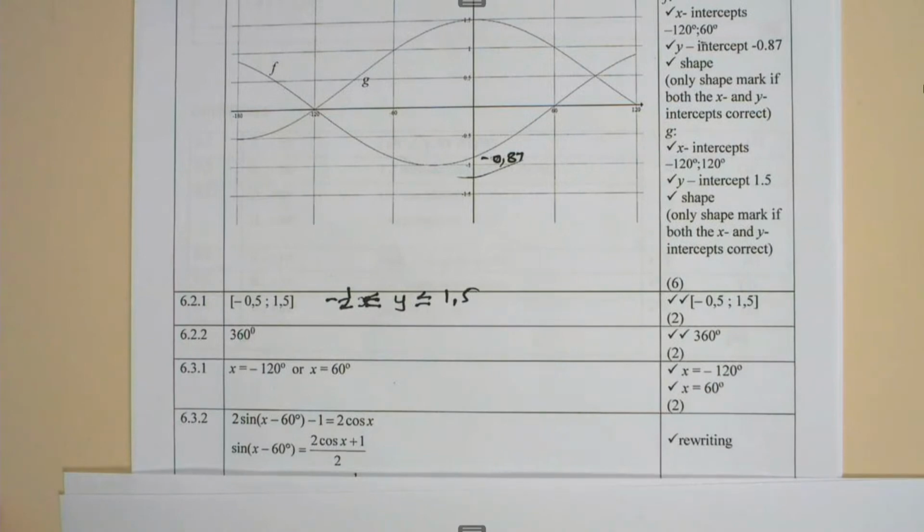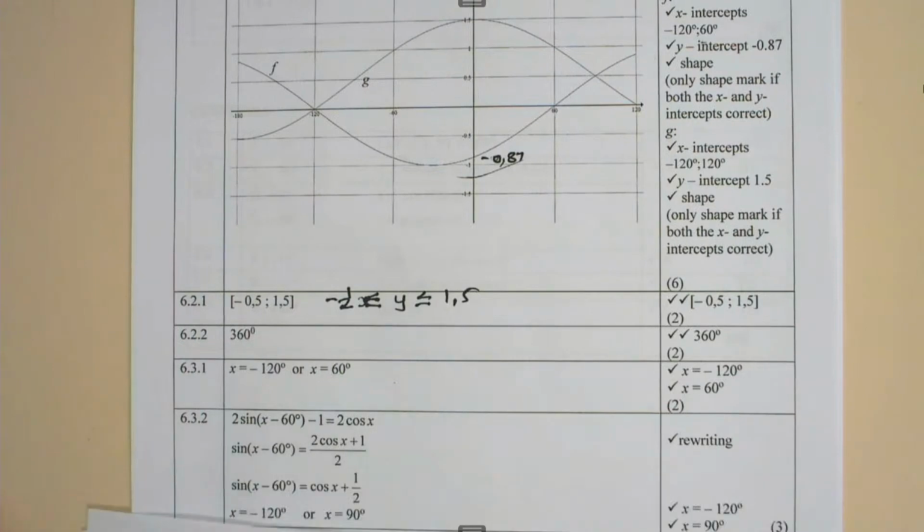In 6.3.2, here we have to determine the values of x in the interval negative 180 to 120, where 2 sine(x minus 60) minus 1 is equal to 2 cos x. The first step is to take the negative 1 across, so it becomes plus 1, then divide by 2, so here we get cos x plus a half. Now if we look at that, by manipulating that to that, then these two graphs are the graphs that are drawn.